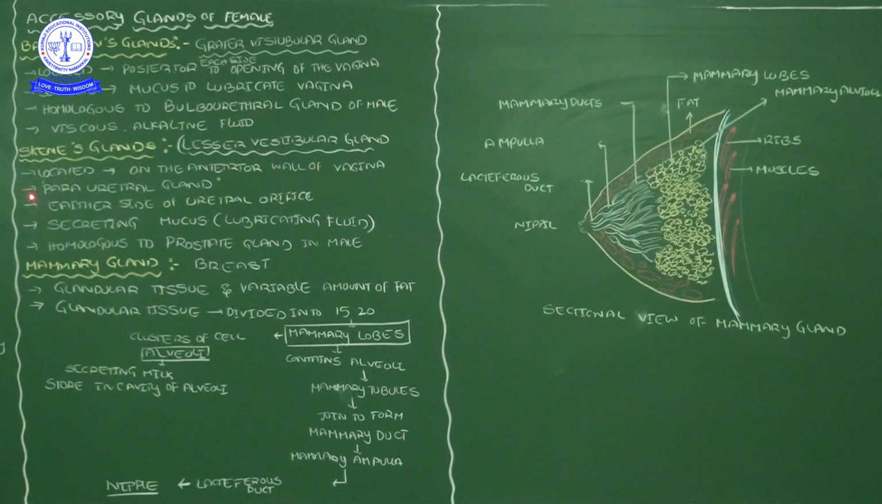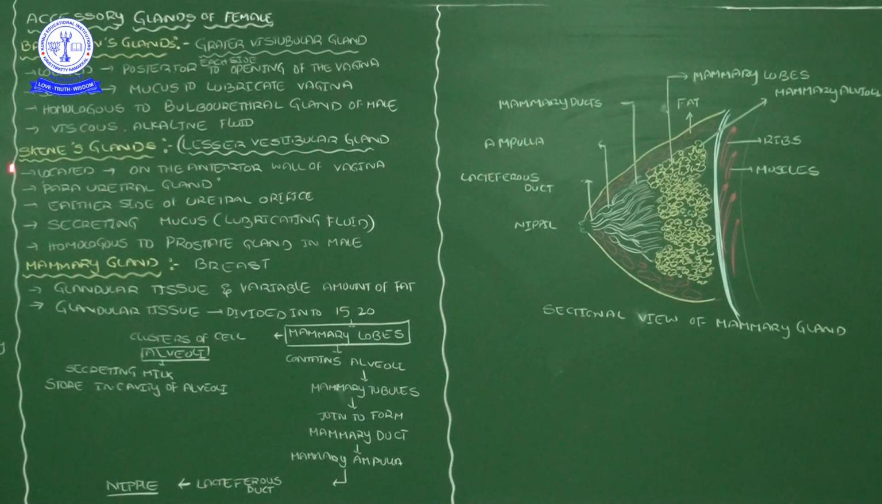These Skene's glands are also called paraurethral glands. Why paraurethral gland? It is located near the urethral orifice. So that's why paraurethral gland. Then next point, it is located on either side of the urethral orifice. Just now I said why we call this the Skene's gland, another name being paraurethral gland.